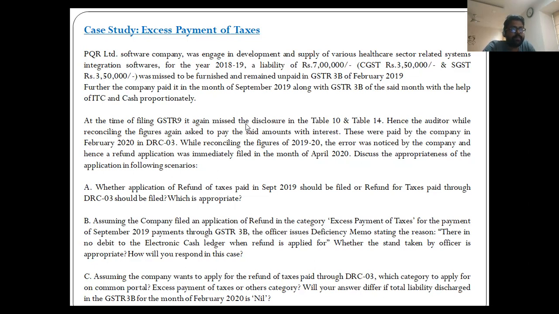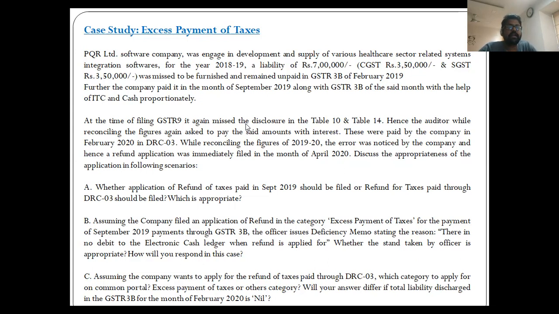Assuming the company filed an application of refund in the category excess payment of tax, for the payment of September 2019 payment through GSTR 3B, the officer issued deficiency memo stating the reason that there is no debit to electronic cash ledger when the refund is applied for. So whether the stand taken by the officer is appropriate in this case. And finally, assuming the company wants to apply the refund of the taxes paid through DRC 3, which category to apply on the common portal, that is excess payment of tax or others category? And will your answer differ if the total liability discharged in the month of February 2020 is nil?